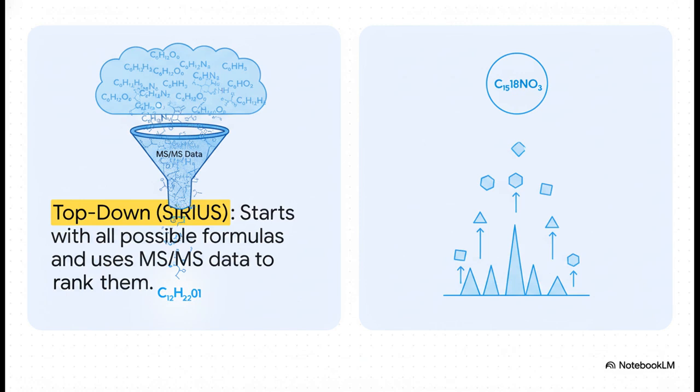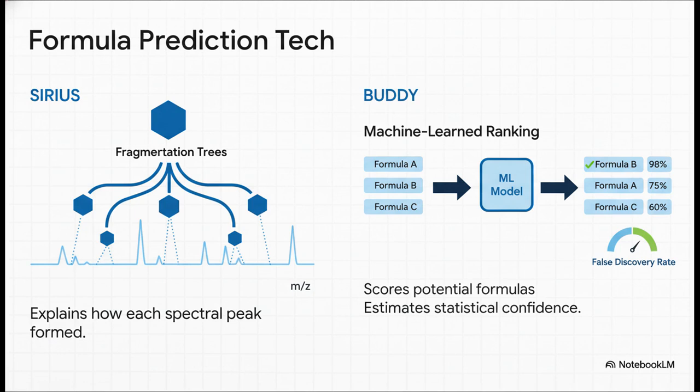Two strategies really dominate here. The top-down approach, used by a tool called Sirius, is kind of like the funnel on the left. It starts with all the possible formulas that could match the molecule's weight and then uses the fragmentation data to rank them from most to least likely. The bottom-up approach, used by a tool called Buddy, does the exact opposite. It builds up potential formulas directly from the small fragments it sees in the spectrum, like the pyramid on the right.